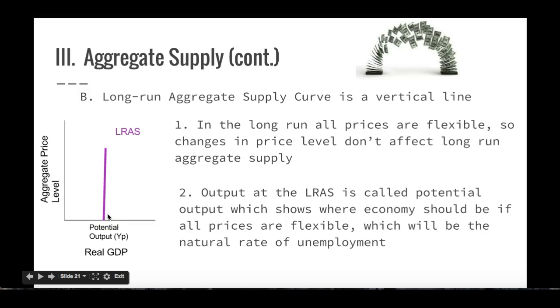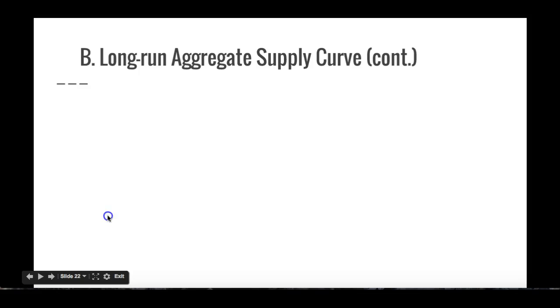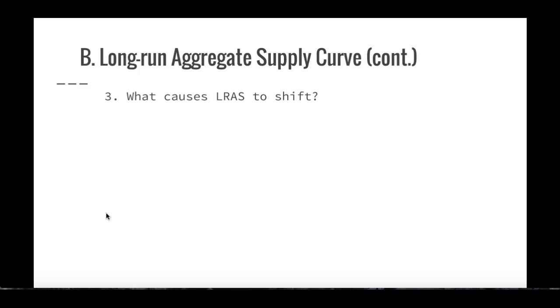Now, do you suppose the long-run aggregate supply curve could change? Why, yes, it could. Just like any other curve we've talked about, it can shift. So what causes it to shift? A couple of things. Number one, remember when we talked about the production possibilities curve way back at the beginning of the semester and what would cause that to change? All of those things are economic growth, which relates back to our long-run aggregate supply curve.